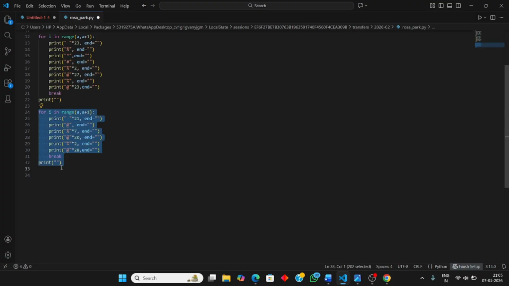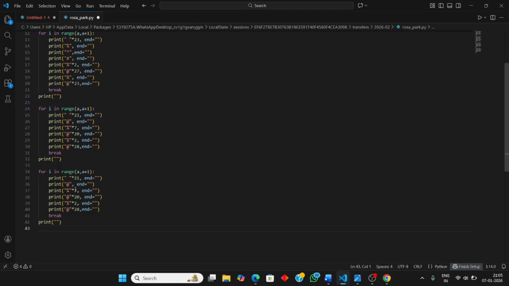Just copy this code and paste it here, and then we will be changing the space number. As we go downstairs, of course the space will change, because on the left hand side it will keep decreasing to get the line up near the margin. That's why it just goes on decreasing.